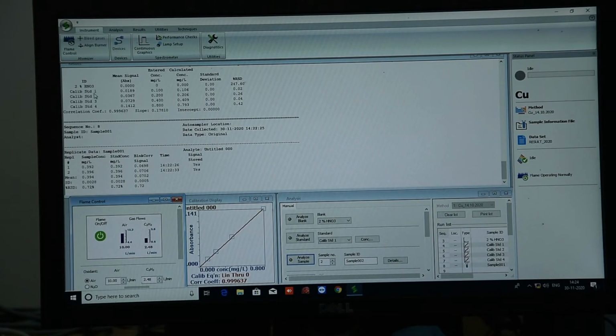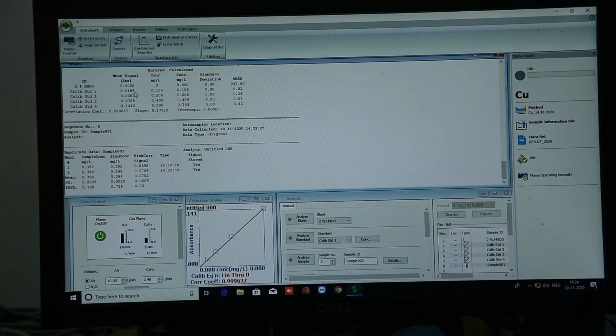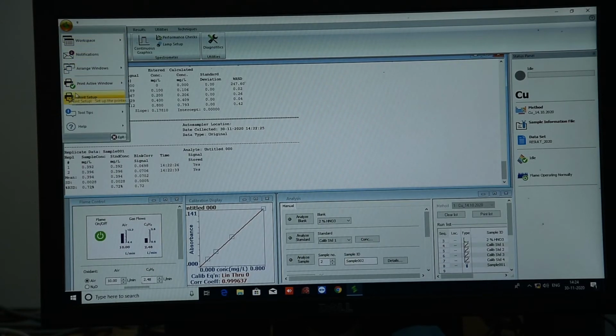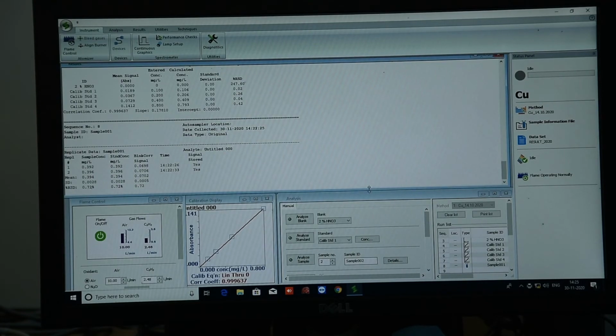After sample analysis, we go for printout. For this, we set up the printer, and first we have to select the window from which we want to take the printout. So here firstly we are taking the printout for samples, that is sample analysis. We have to select the printer and we are taking the printout.